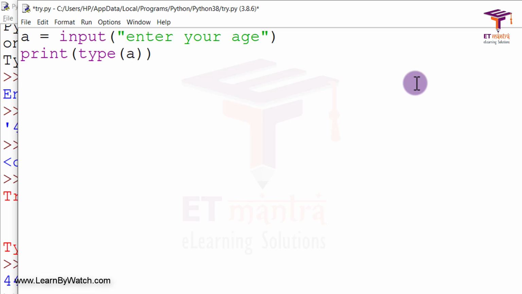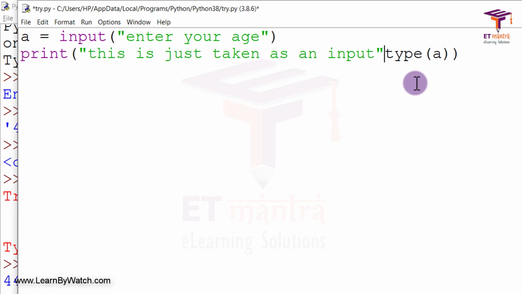Here we are printing the type of a. Before the type of a, I will print a message saying this is just taken as an input. We have just taken it as an input and we are checking for the type of a, right?